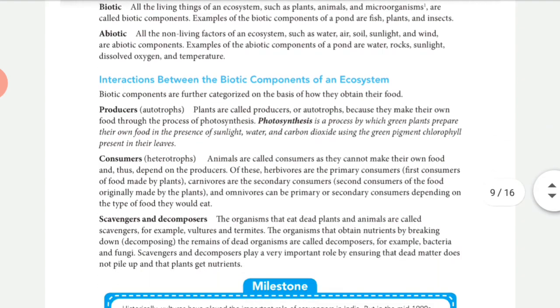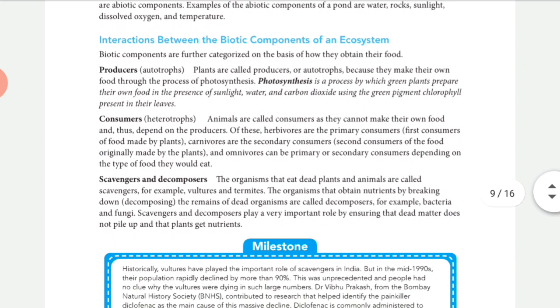Then we have discussed the interaction between biotic components of an ecosystem. First we discussed producers, that means autotrophs, which are plants. Then consumers, which are heterotrophs, which depend on producers. And in consumers there are herbivores, carnivores and omnivores. Then scavengers and decomposers, right?